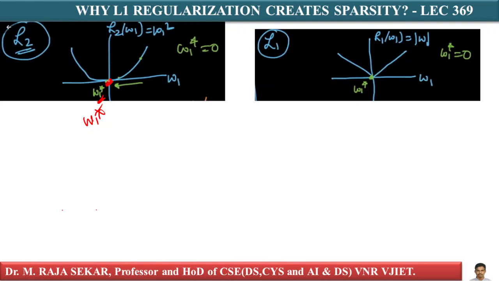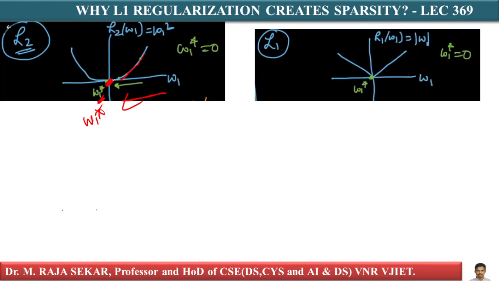In this case also, this is W1 star. As you are approaching W1 star, your slope is decreasing, as you can see here. For example, when W1 becomes very small, the best W1 star is 0.